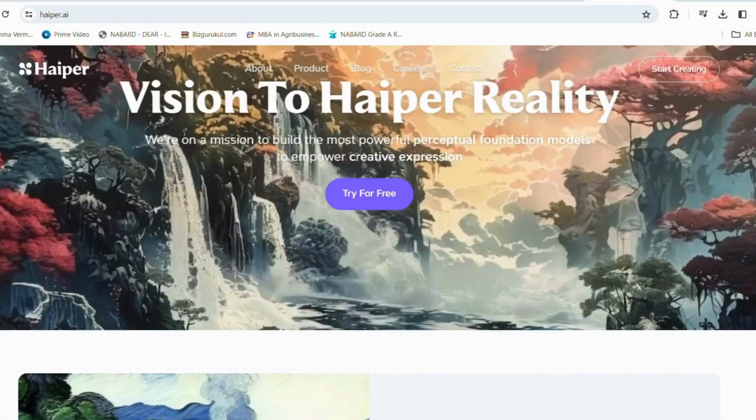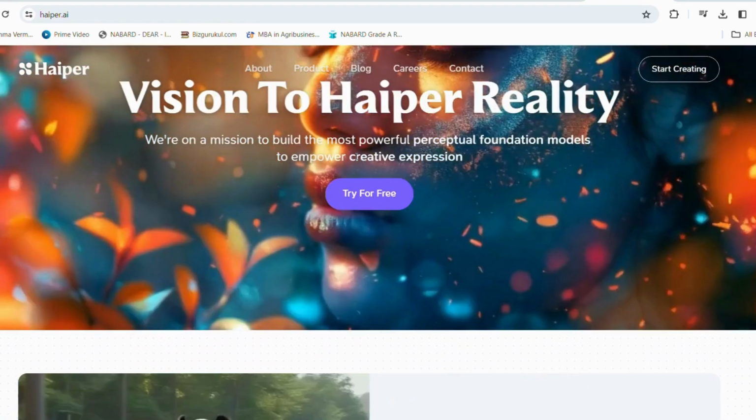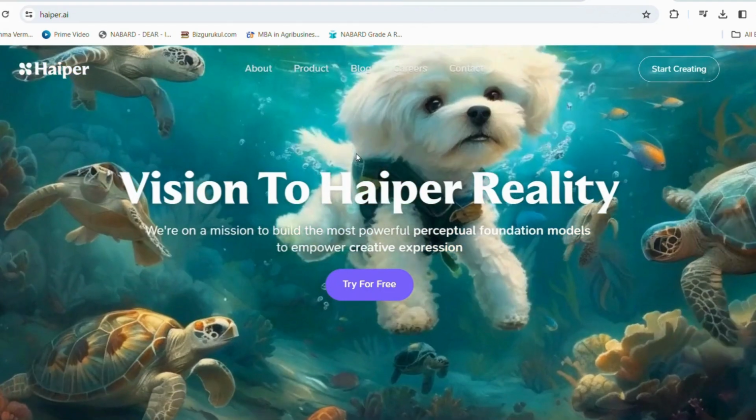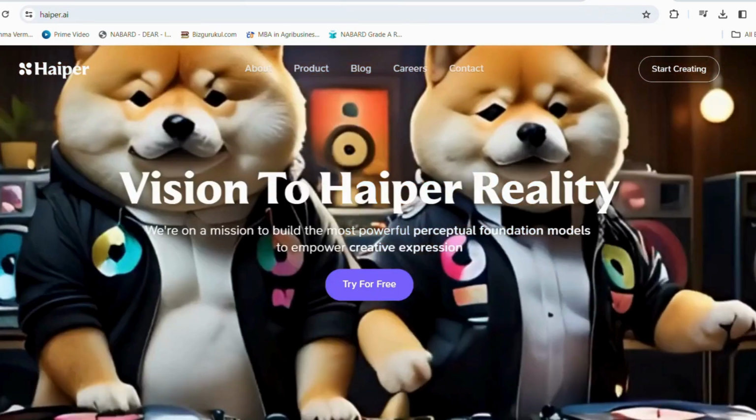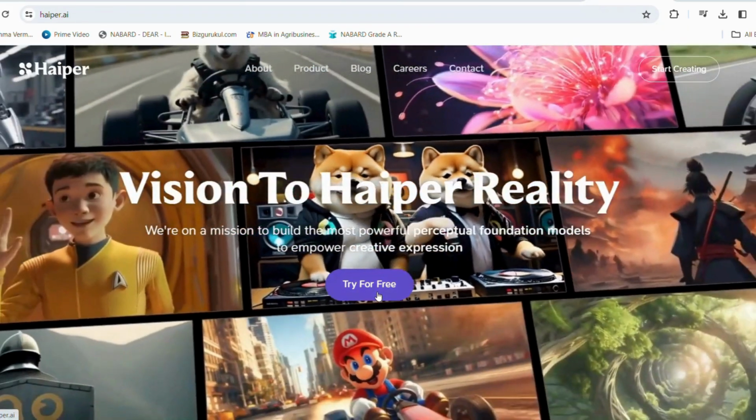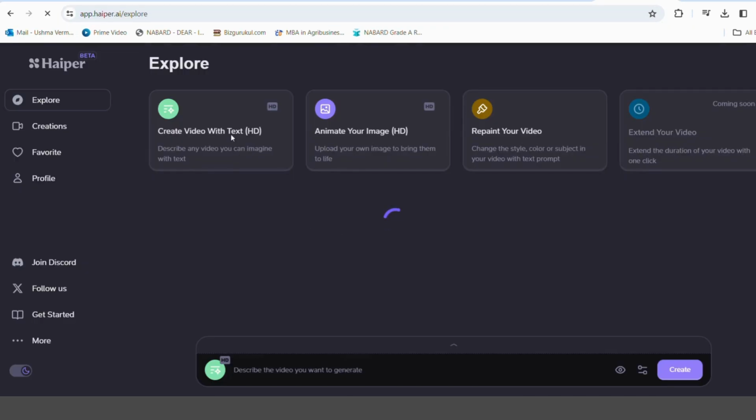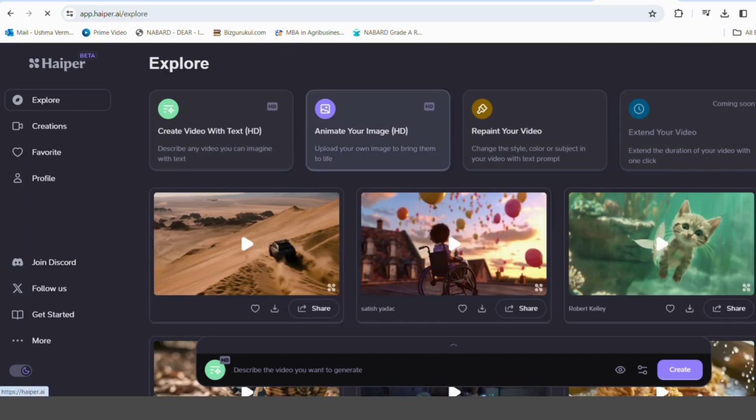Let's get back to the tutorial. One can easily log in with their registered email ID or through a Discord account. Once you allow them, simply go with the free option available and explore section. You will find creation of videos from text in HD quality. You can also upload your own image to bring it into animated form. You can also change the style by repainting the color or subject in your video with just a simple text prompt. One can also extend their video duration, but that is still about to come.